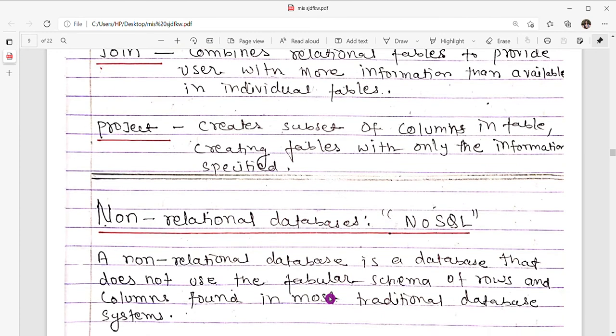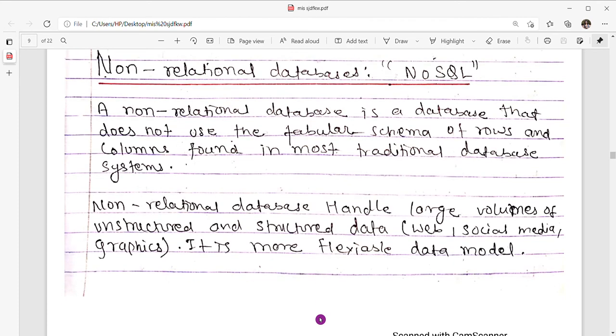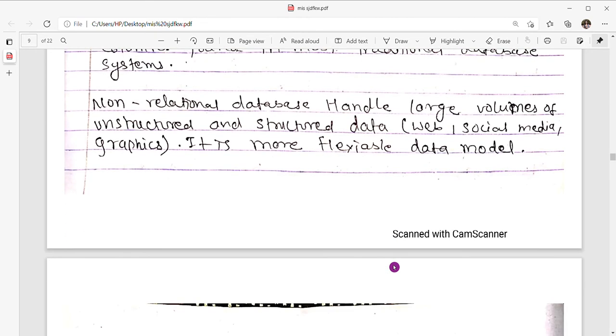Now the next topic is non-relational database, which is also known as NoSQL. A non-relational database or NoSQL is defined as a database that does not use the tabular schema of rows and columns found in most traditional database systems. Non-relational databases handle large volumes of unstructured and structured data from web, social media, and graphics. Non-relational database is a more flexible data model.